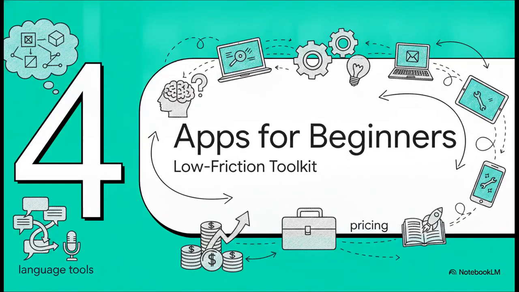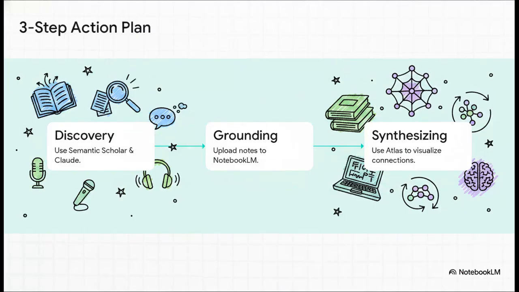Which brings us to our final stop, Section 4, Best Apps for Beginners. We've covered hallucination rates, language tools, and pricing. So if you're starting entirely fresh, here is a brilliant 3-step action plan to build a low-friction toolkit. And this brilliantly illustrates how it all comes together. Step 1, use Semantic Scholar and Claude's free tier for your initial discovery and writing. Step 2, upload your specific class notes and lectures into NotebookLM for that zero hallucination grounding we talked about. And step 3, synthesize it all in Atlas to take advantage of that incredibly reliable 0.05 hallucination ratio. Honestly, it's a completely bulletproof workflow.